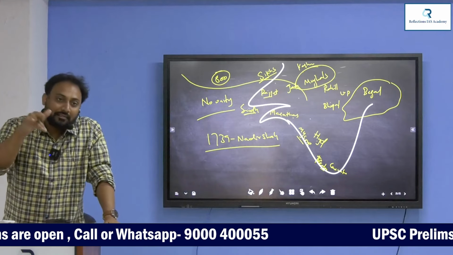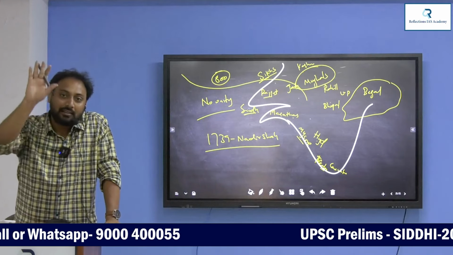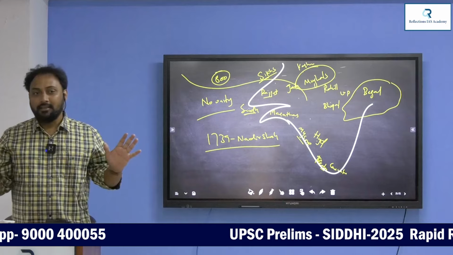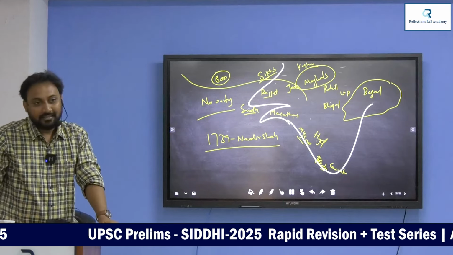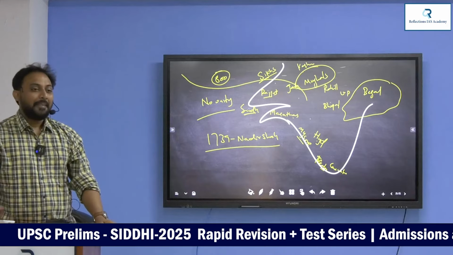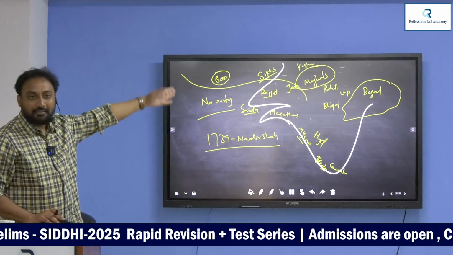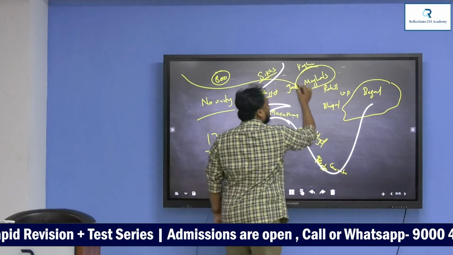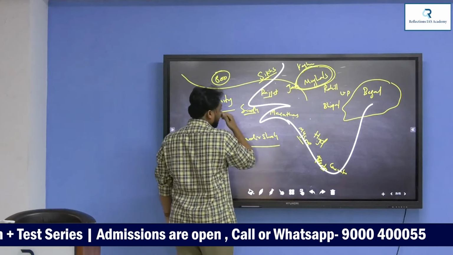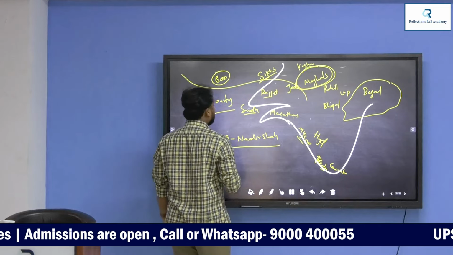Even though later Mughals are very weak, still they are the boss of entire Hindustan. All these princely states were born from the Mughals only. Are you understanding my point? Where is this Hyderabad coming from? From the Mughals only. So the Mughals are still the most important factor in 18th century politics.